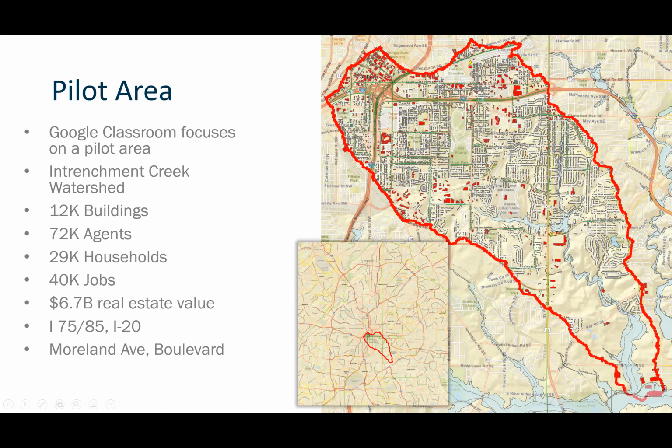The shape of the pilot area is dictated by the fact that it's based on a watershed, Entrenchment Creek watershed, which flows down here from north to south to the South River.